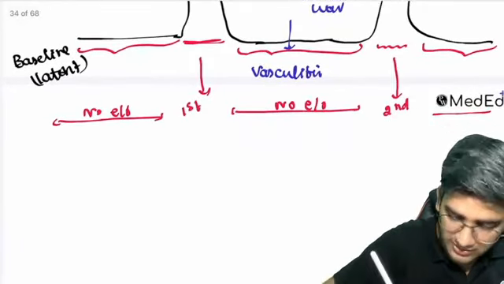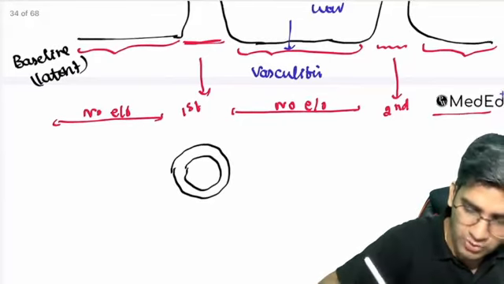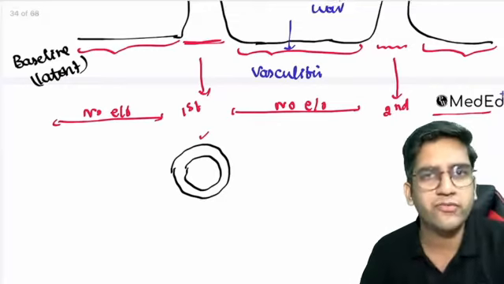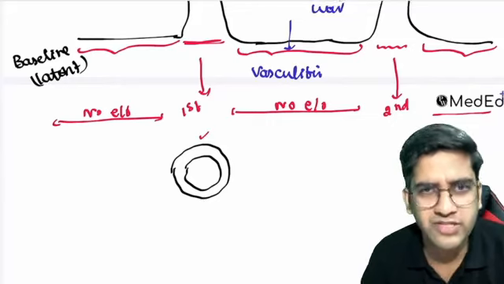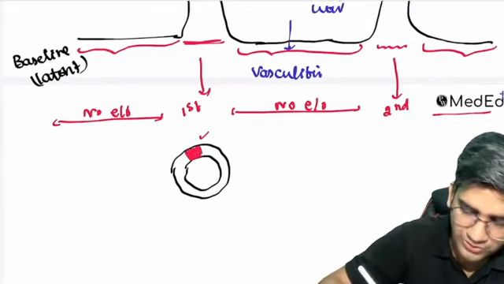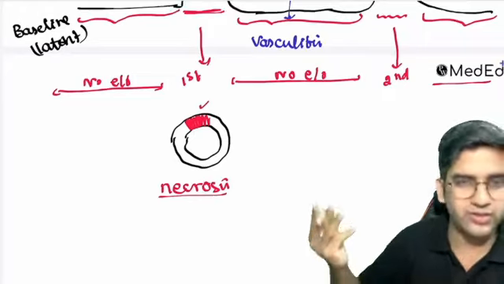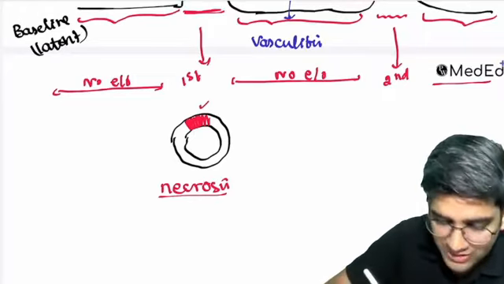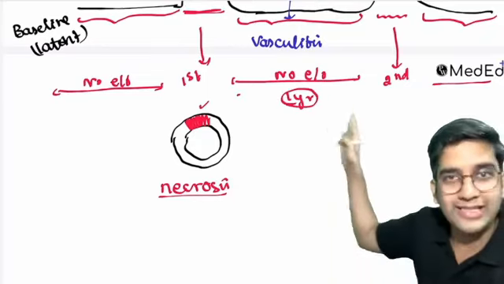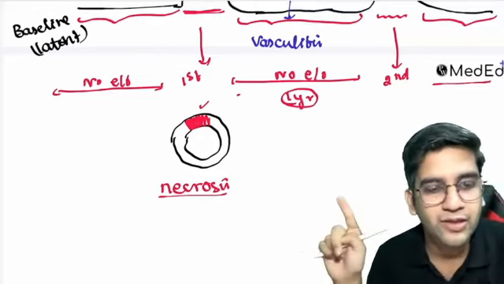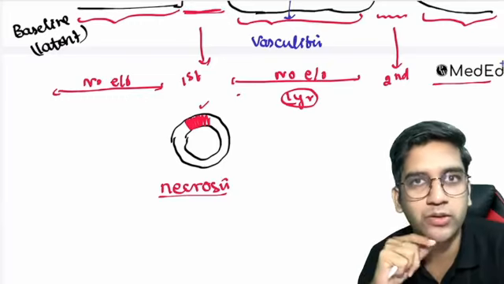Let's say that I have a vessel here, and in this vessel I'm having a first episode of acute inflammation. Can it cause fibrinoid necrosis? Vessel wall necrosis, can it cause it? It will obviously cause it, right? Let's assume here I'm just drawing, it causes necrosis. Acute inflammation can cause necrosis. I'm just giving you a random example. It is like 1 year, and for 1 year there is no spike again. Will this necrosis heal, or will it stay as necrosis? Will it heal or won't it?